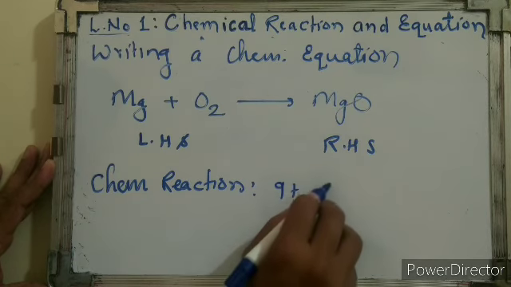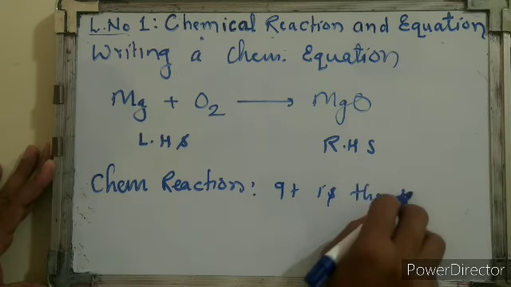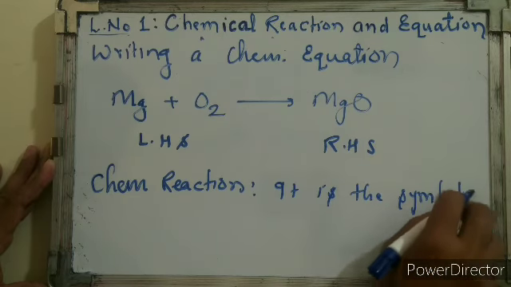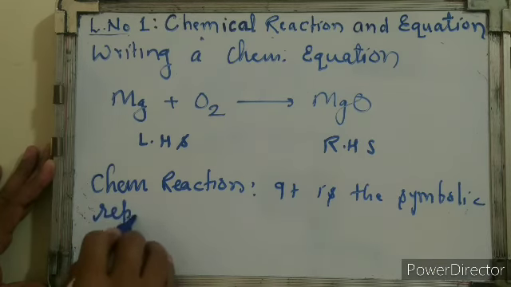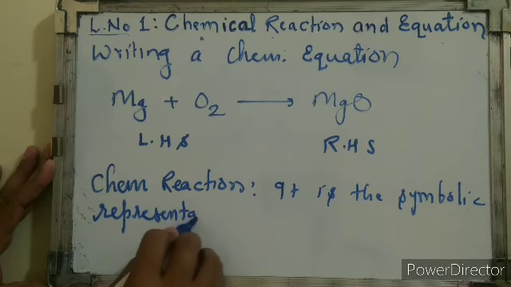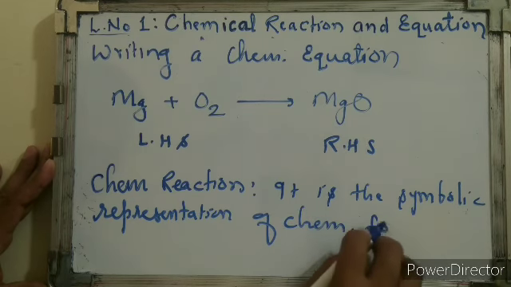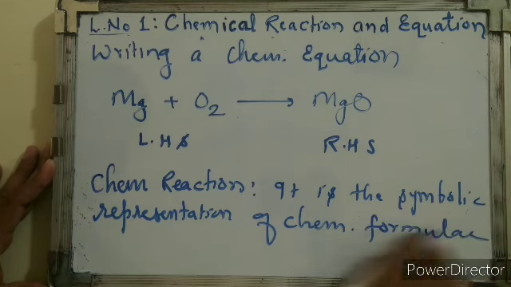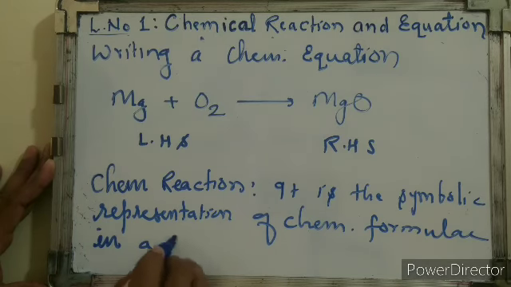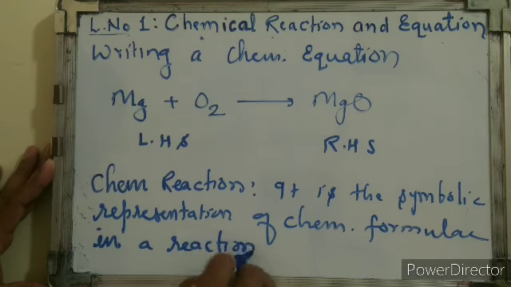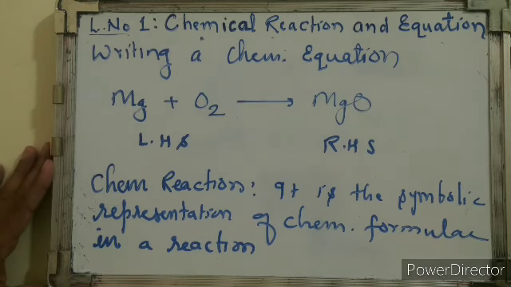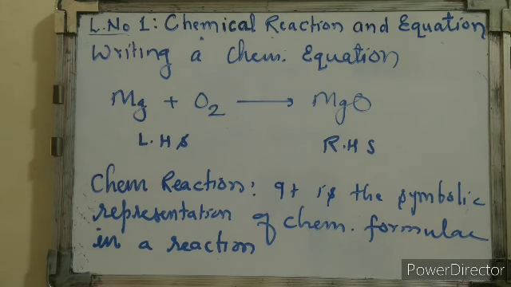It is simply the symbolic representation of chemical formulas in a reaction. Whatever word reaction we write, these are the symbolic representation of it, and the symbolic representation of chemical formulas is called the chemical equation.